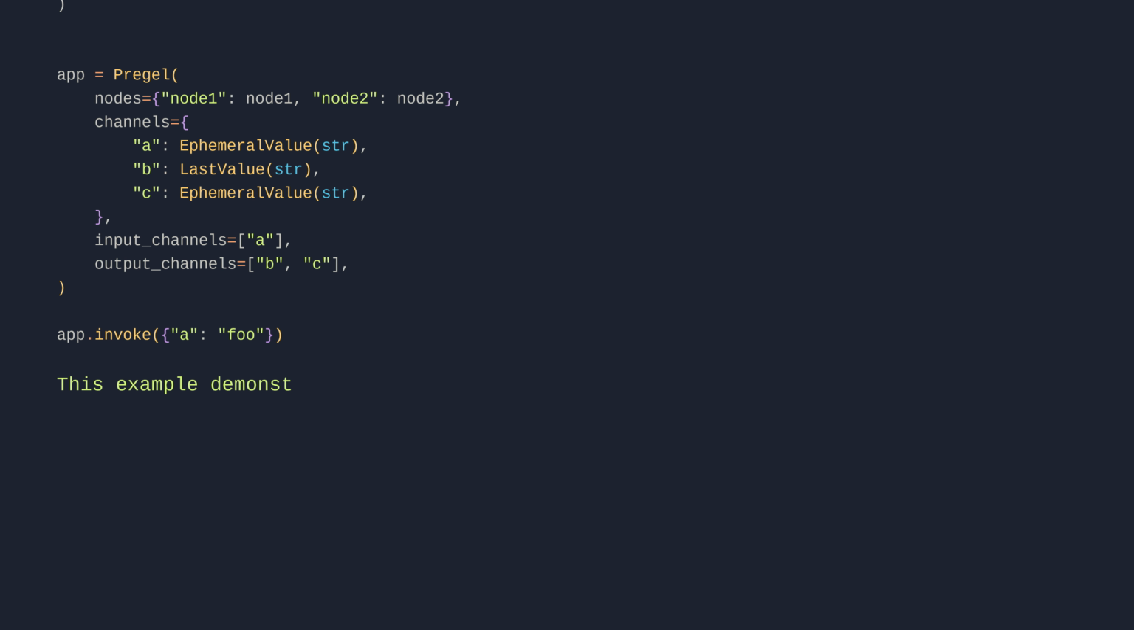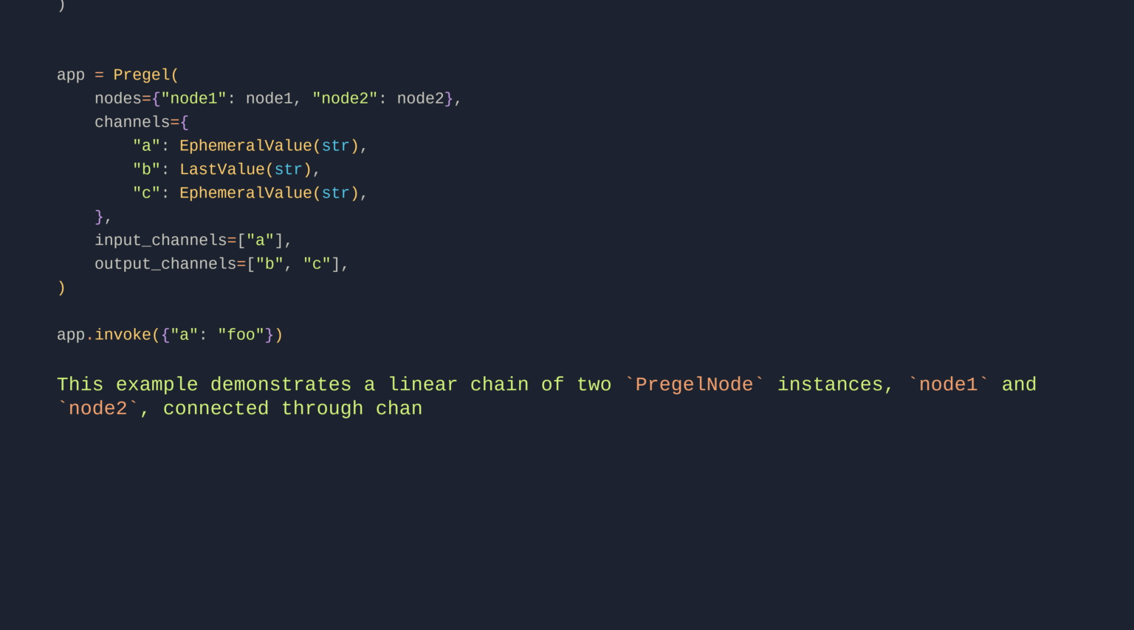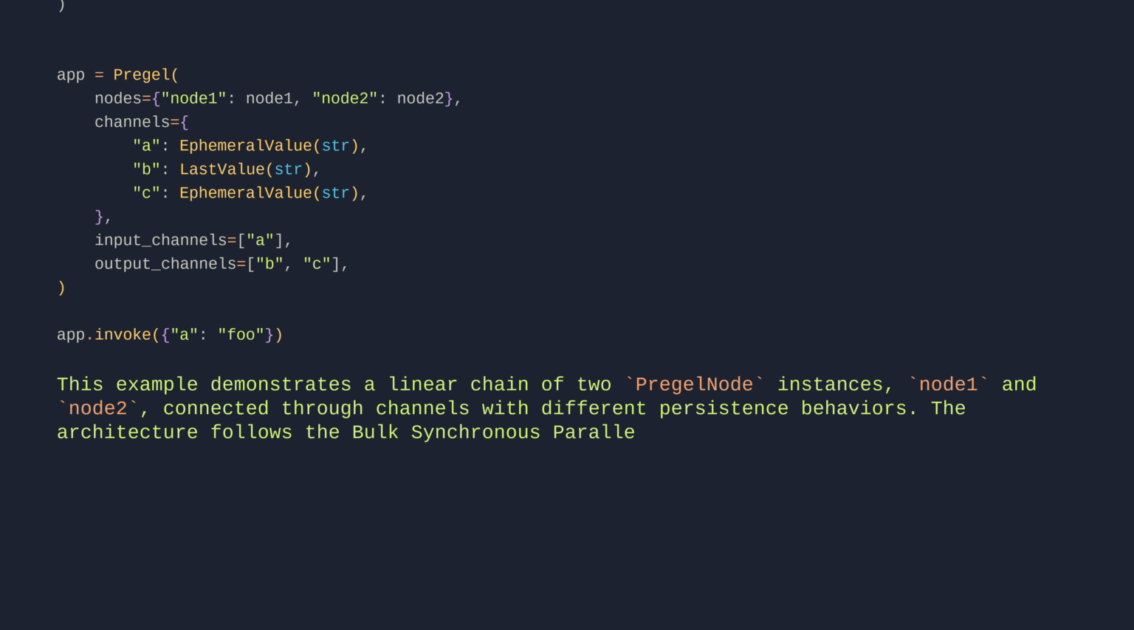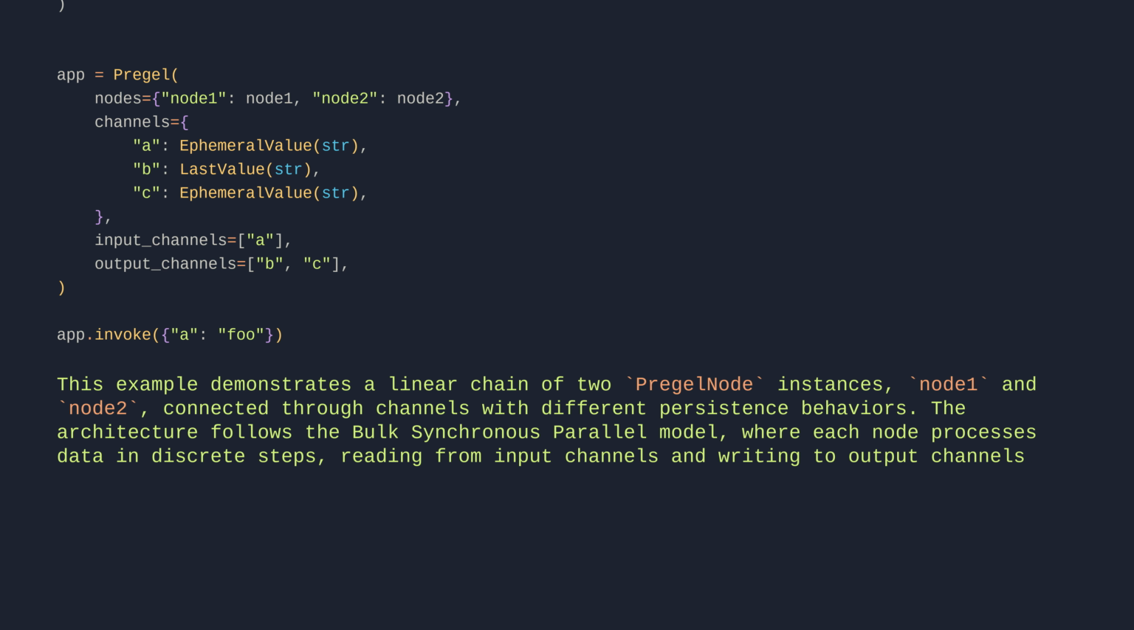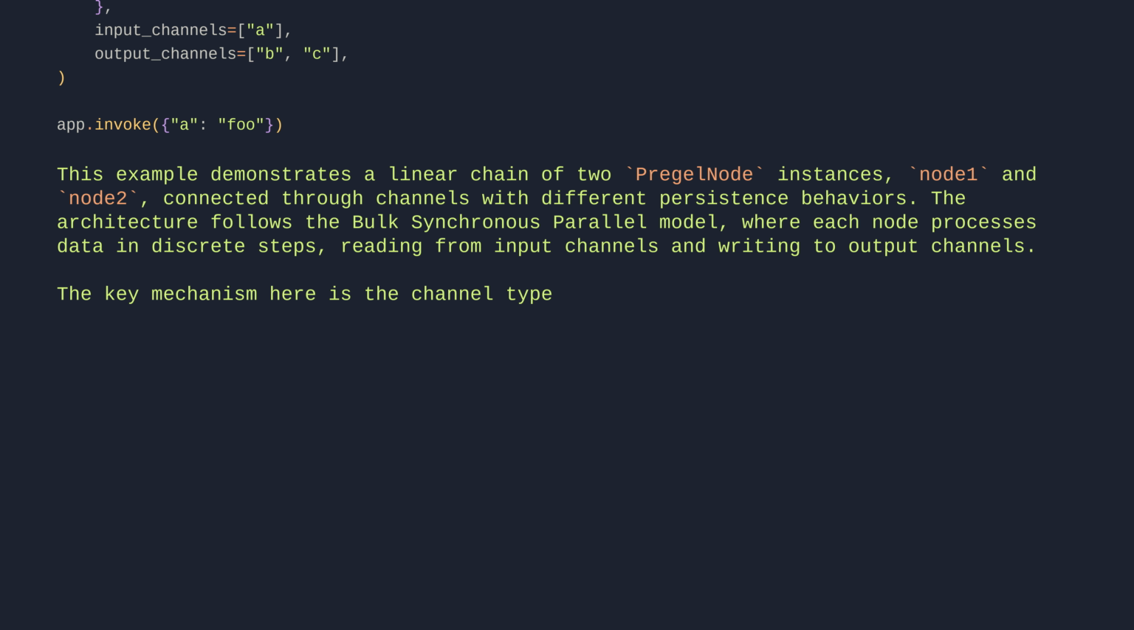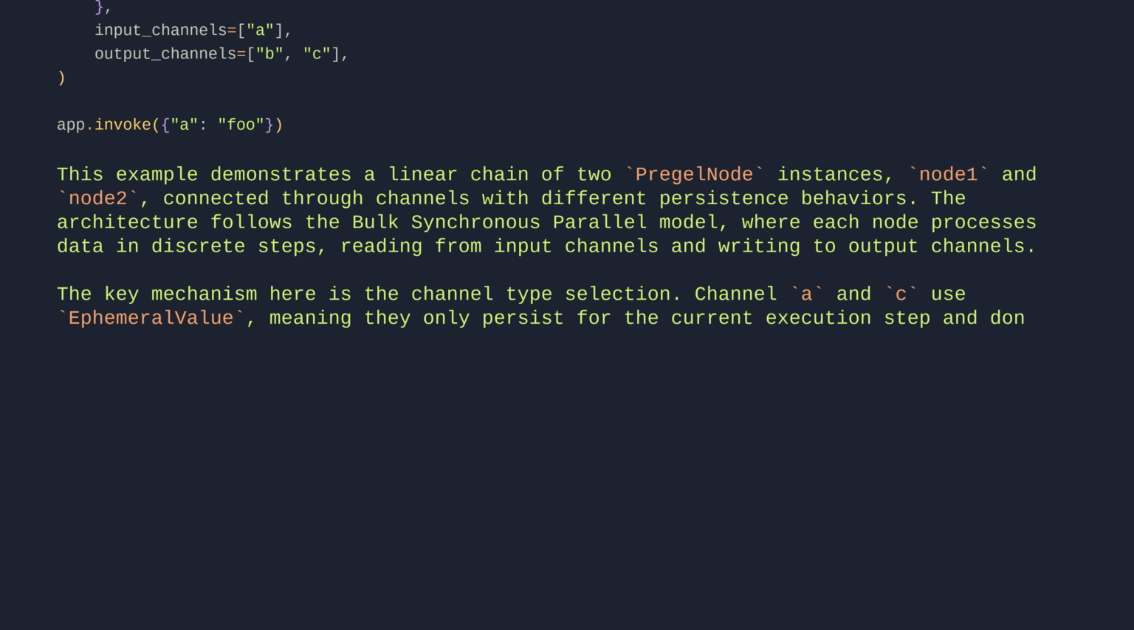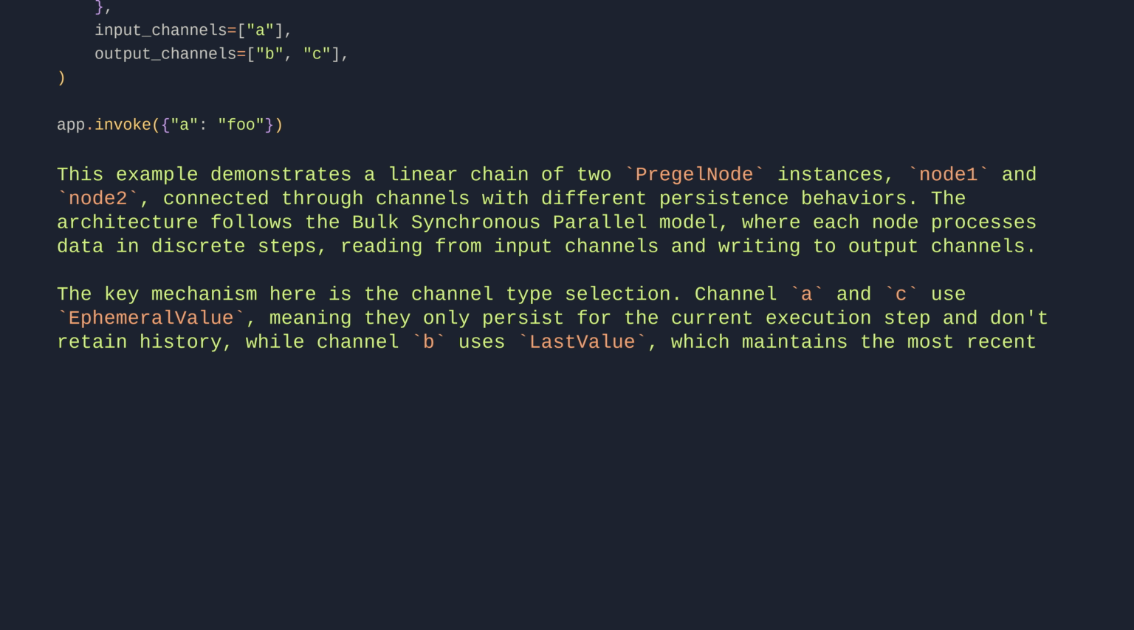This example demonstrates a linear chain of two Pregel node instances, Node 1 and Node 2, connected through channels with different persistence behaviors. The architecture follows the bulk-synchronous parallel model, where each node processes data in discrete steps, reading from input channels and writing to output channels. The key mechanism here is the channel type selection. Channels A and C use EphemeralValue, meaning they only persist for the current execution step and don't retain history, while Channel B uses LastValue, which maintains the most recent value across steps.